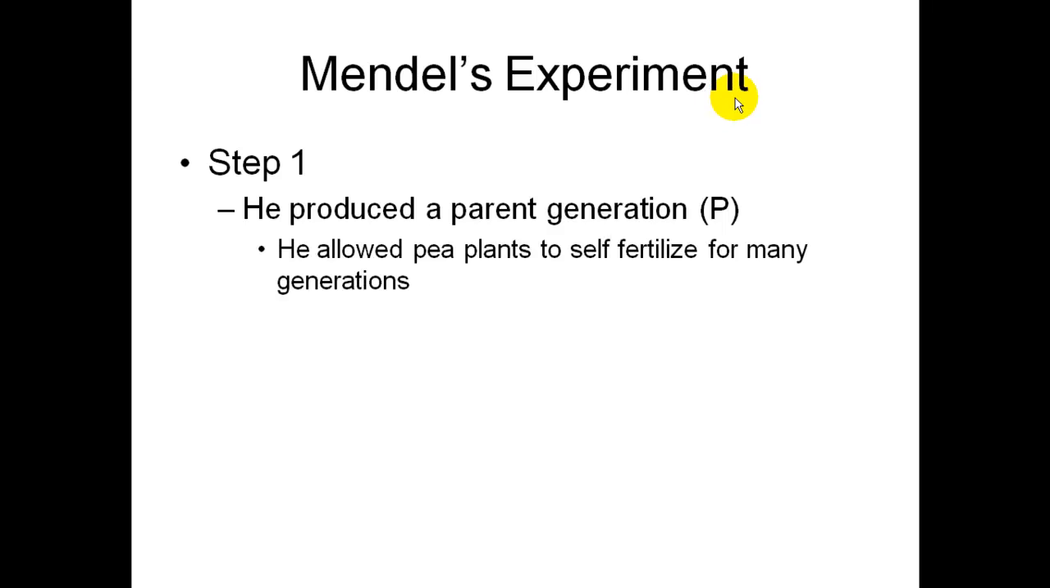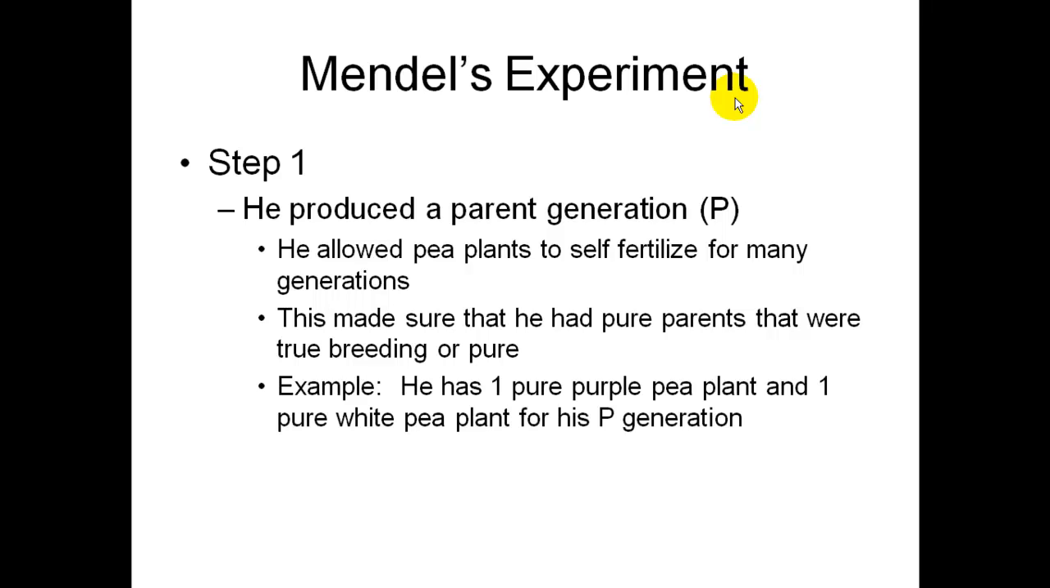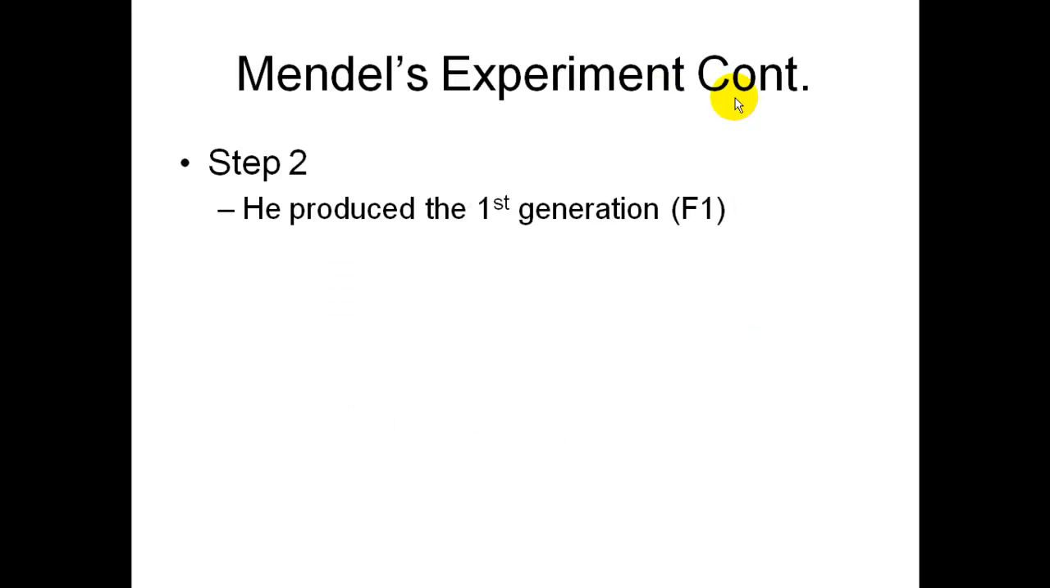This was Mendel's experiment. This is what it looked like. Step number 1, he needed to produce a parent generation. We're going to call this generation the P generation. He allowed pea plants to self-fertilize for many generations. This made sure that he had pure parents that were true breeding or pure. For example, he used one pure purple pea plant and one pure white pea plant for his P generation.